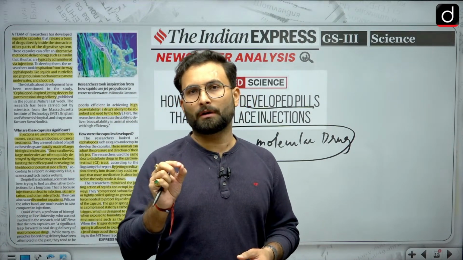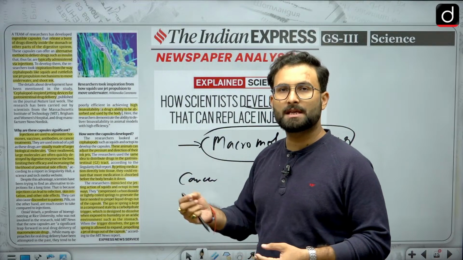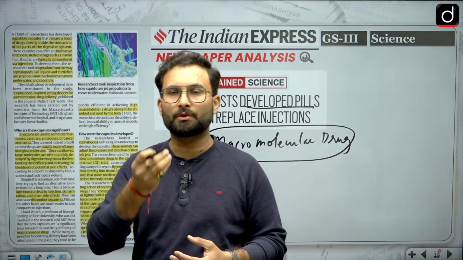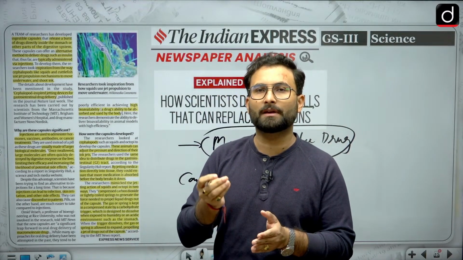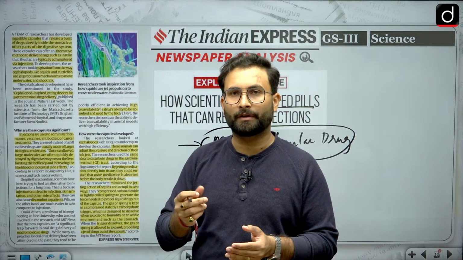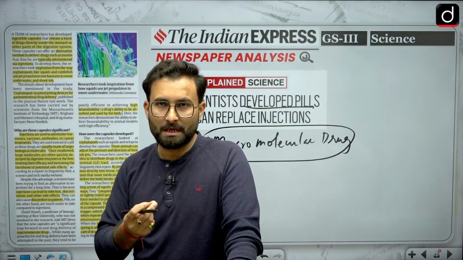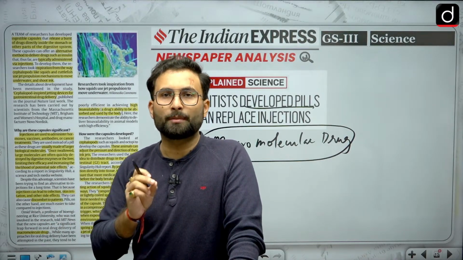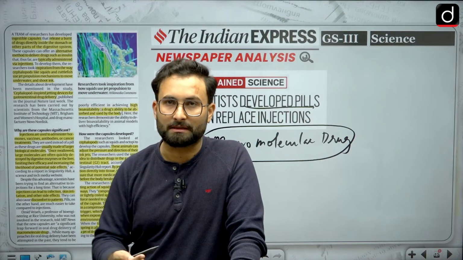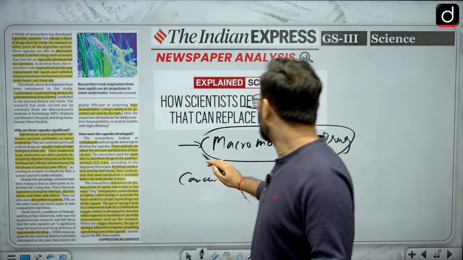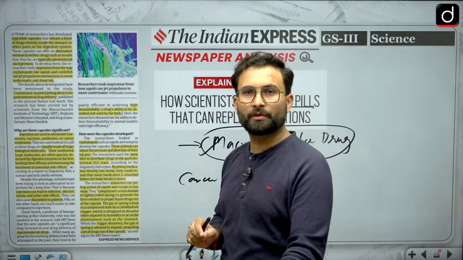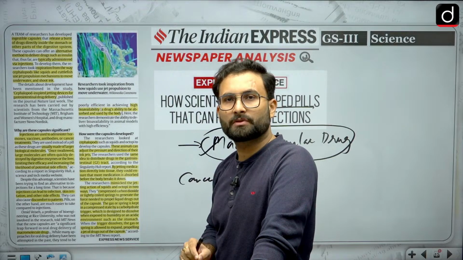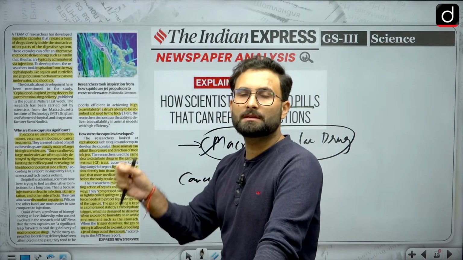Now when we are talking about macromolecules, if you use them in the form of a pill, they won't be very efficient, because when you take it orally, it goes into your digestion system. You know that there are enzymes in the saliva which break the molecules into digestible substances. So when you put it inside your mouth, the digestion process starts with the saliva itself. These macromolecular drugs will also start that process there, and because of that, the efficiency while reaching the bloodstream will reduce. That is why we are directly using injections.